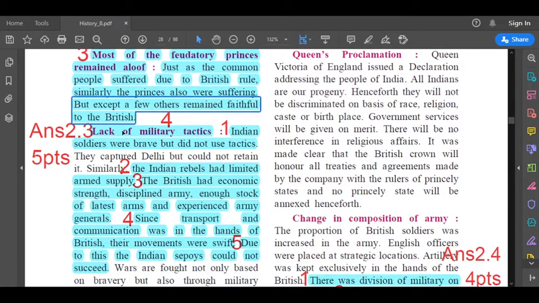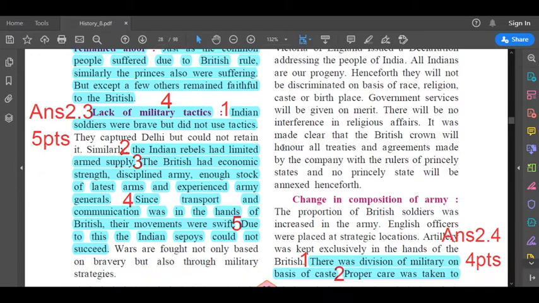The fourth and the last sub-point is lack of military tactics. Here, I have marked number 4. Okay, can you see this number 4? So the fourth point is lack of military tactics. Now in this fourth sub-point, you're going to write this entire marking. Indian soldiers were brave but did not use tactics. Second, Indian rebels had limited arms supply.